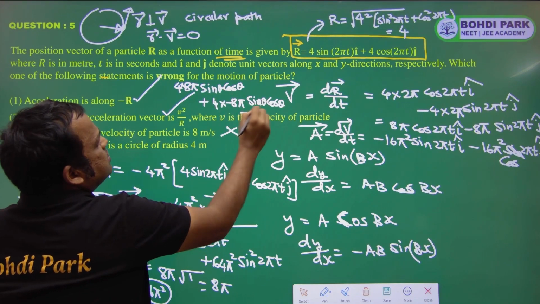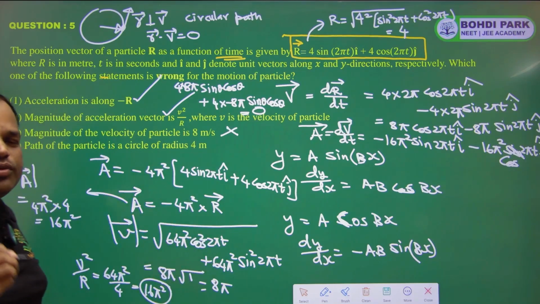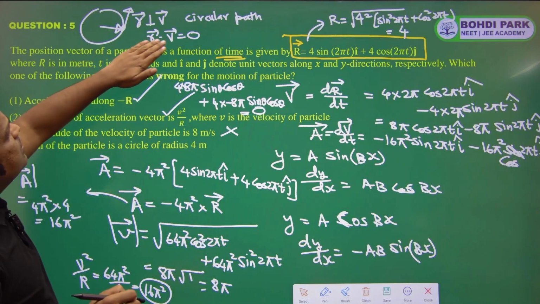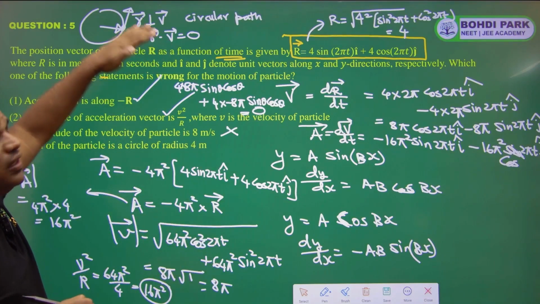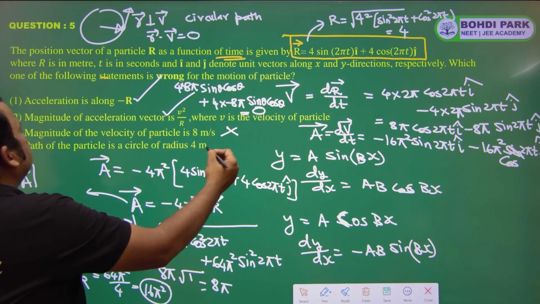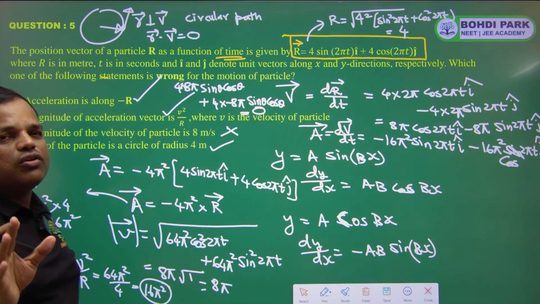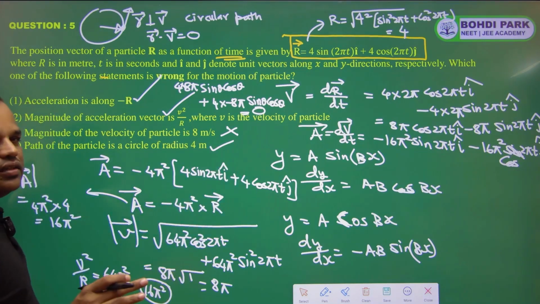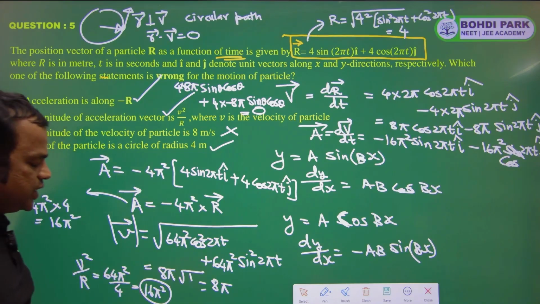So this is 0. So dot product is 0. So that is, r vector and velocity vector are perpendicular. So it is a circular path. So fourth option also correct. So the wrong option is third option. Now next question.